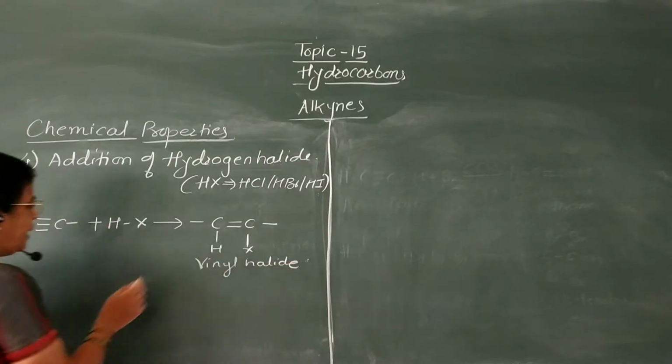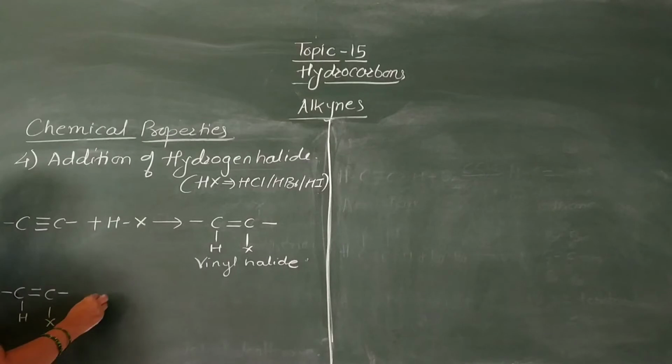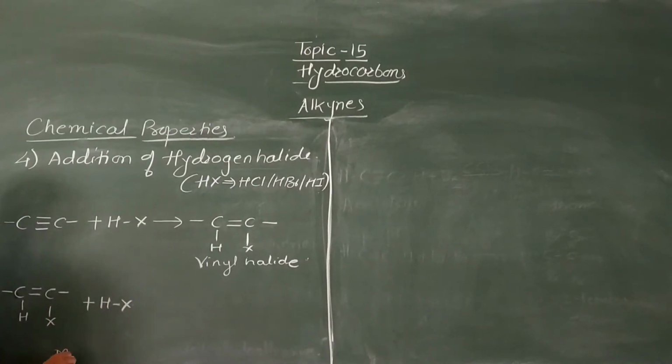Now this vinyl halide again undergoes addition of second molecule of HX. Now this addition takes place according to Markovnikov's rule.